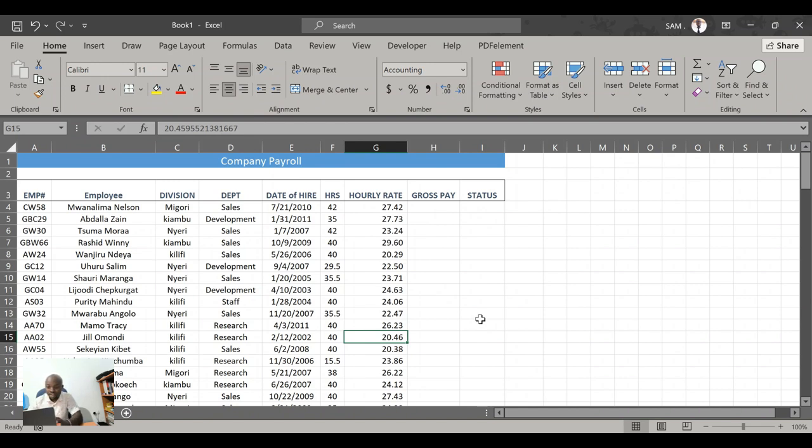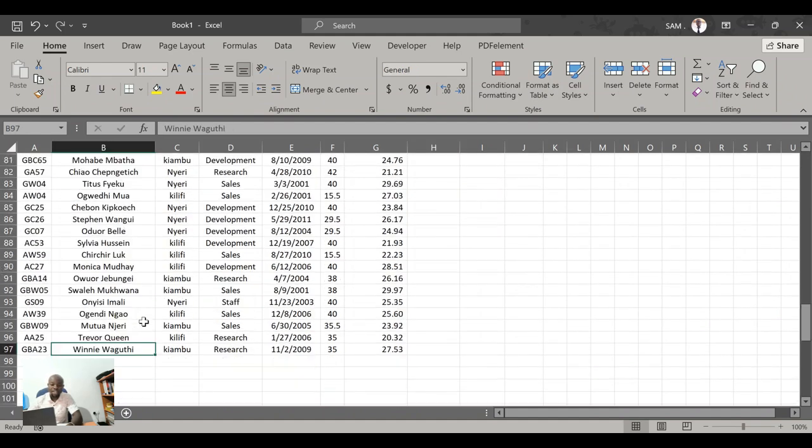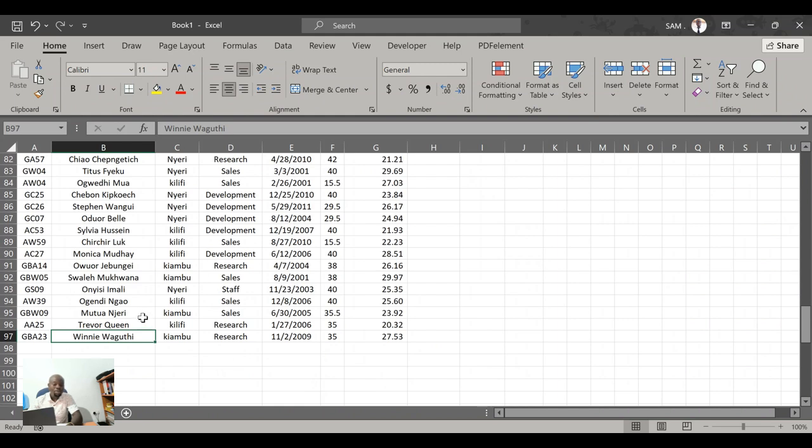Now, I have a sample payroll data that is showing on the screen right now as we speak. If you look at the sample payroll data that we have there, you can see that our employees start from row number 4 and go all the way to row number 97. You can see that. So basically, that's 93 employees that we have there.